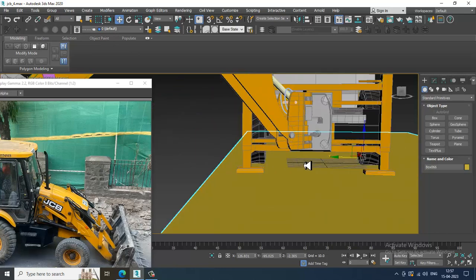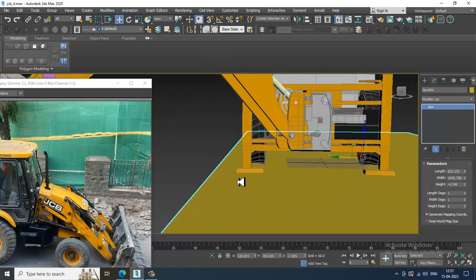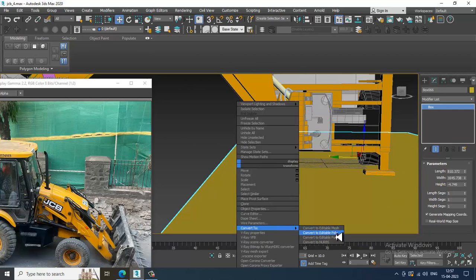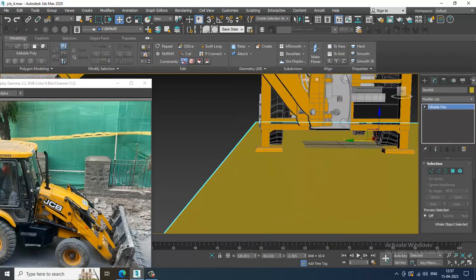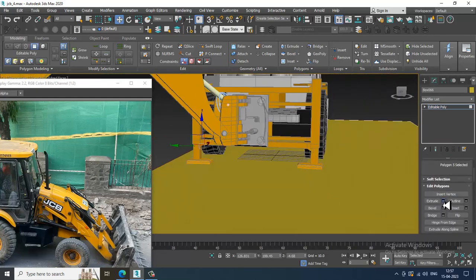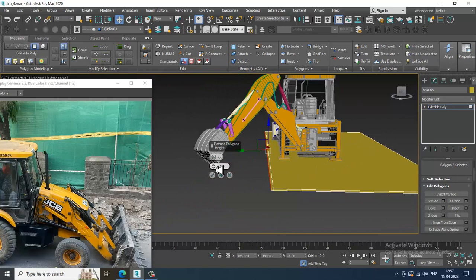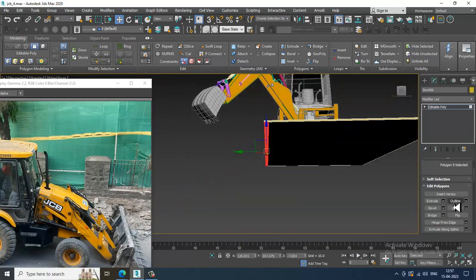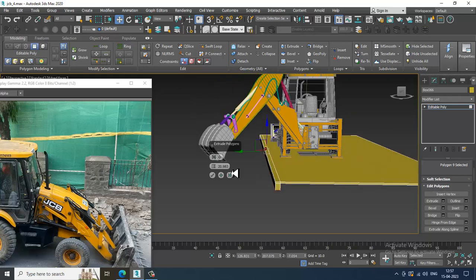Select this stuff. Let's convert to editable poly. Select this, slightly extrude it over here. Select this, extrude it down.